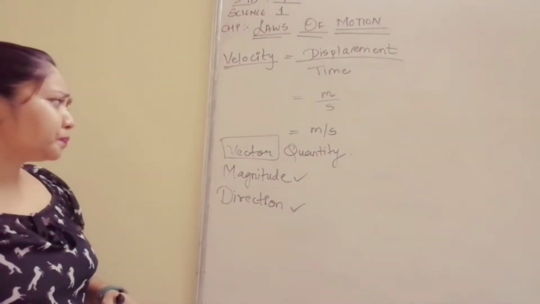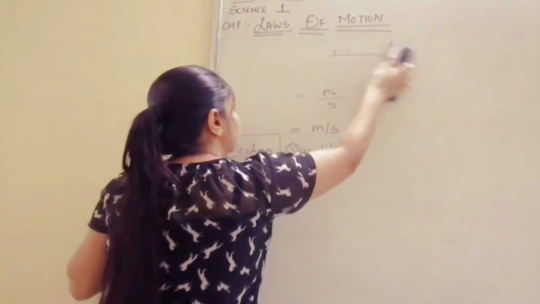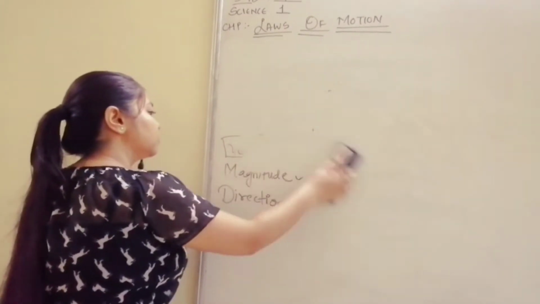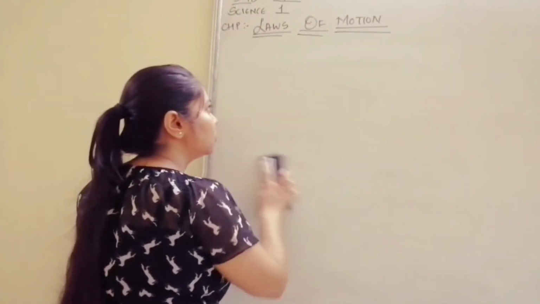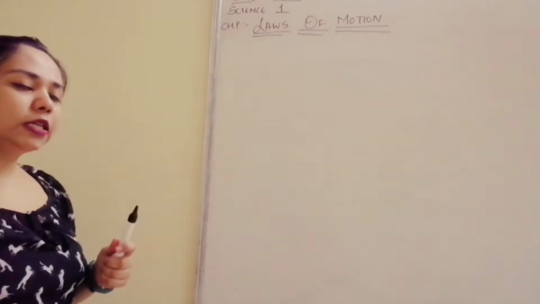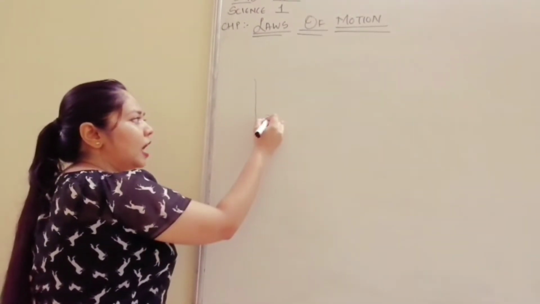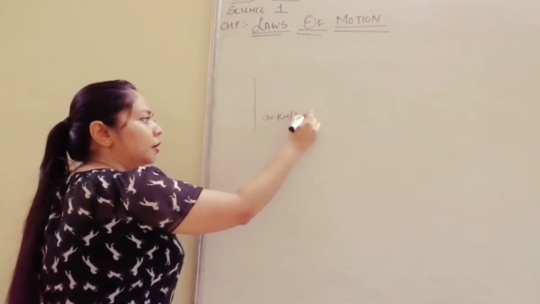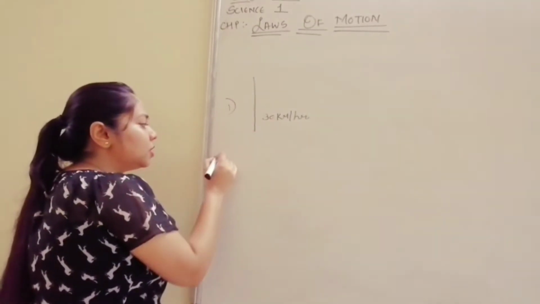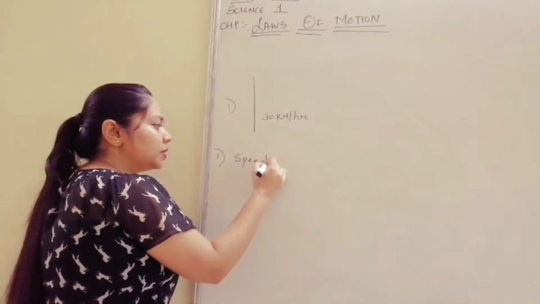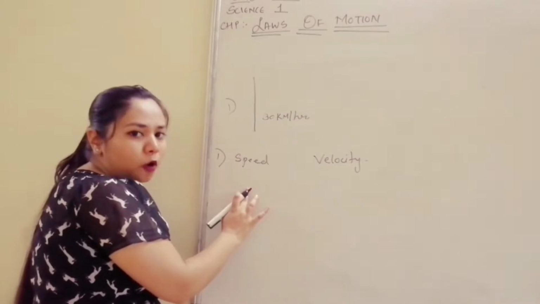Now, let us understand when speed and velocity will change. Suppose there is a person traveling by a bike. Initially it will have speed, what? 30 km/h, moving on a straight path. Okay. So in this first case, speed will be the same and velocity will also be the same. There will be no change in speed and velocity. They both will be the same.